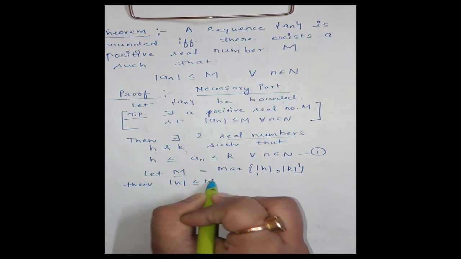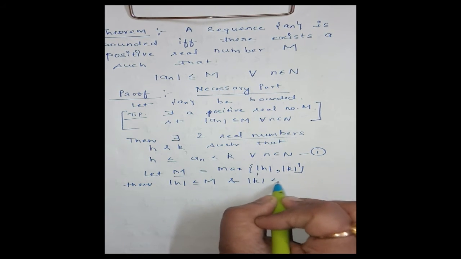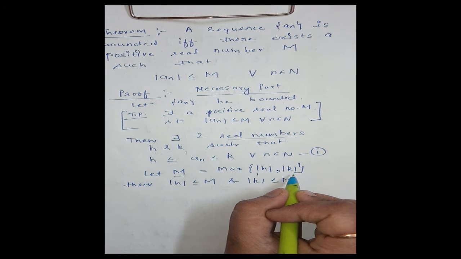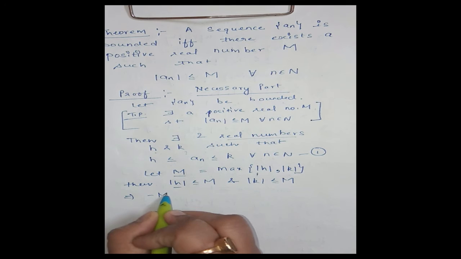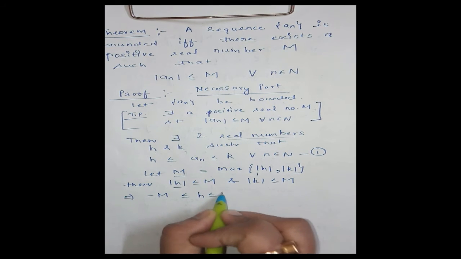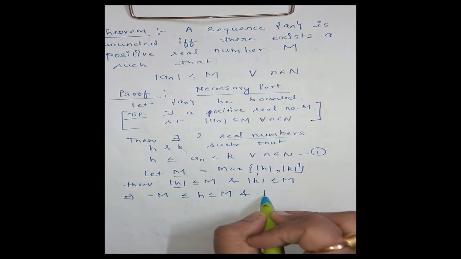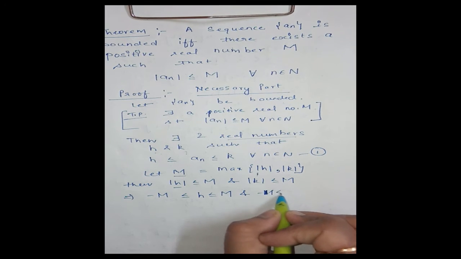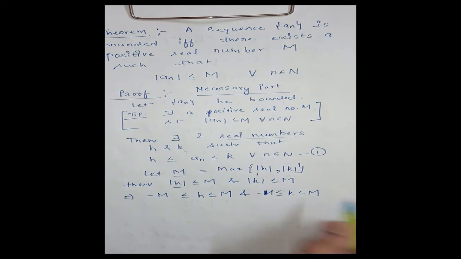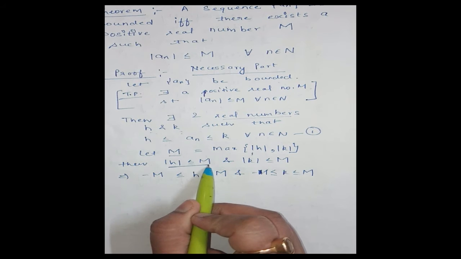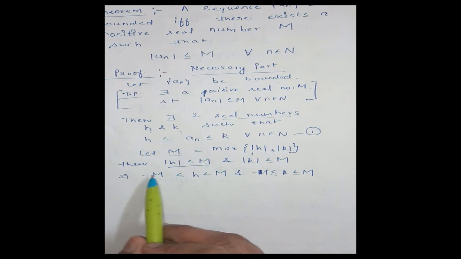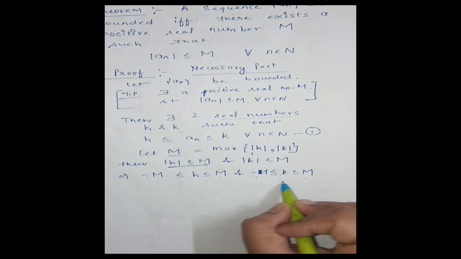Then mod h is less than or equal to M and mod k is less than or equal to M. This implies, by definition of mod, minus M is less than or equal to h less than or equal to M, and minus M is less than or equal to k less than or equal to M. Okay, this is the definition of mod. Clear? Now mark this as 2.